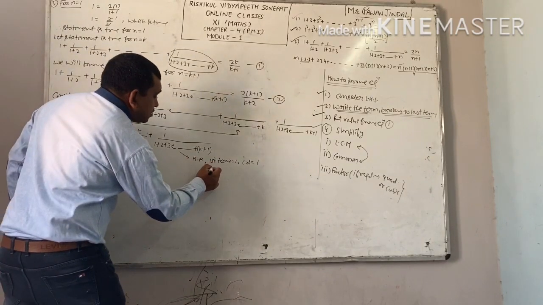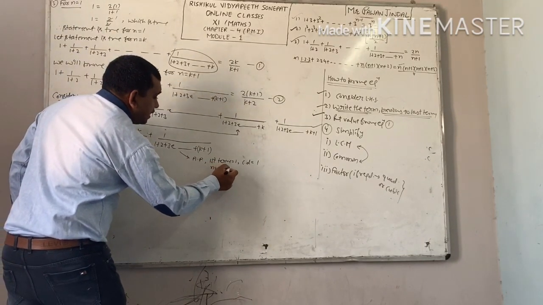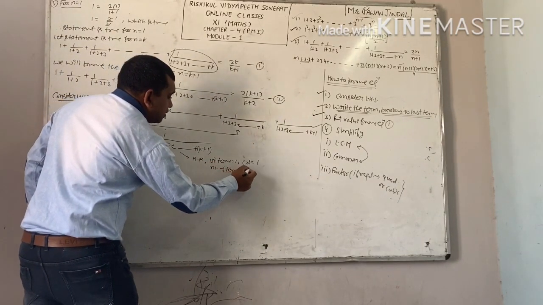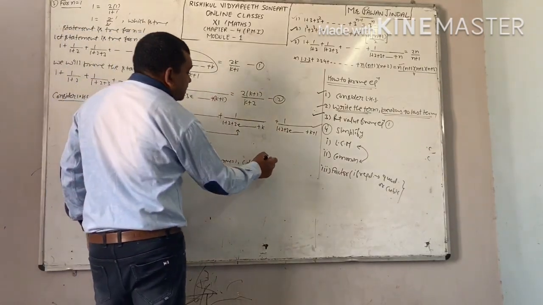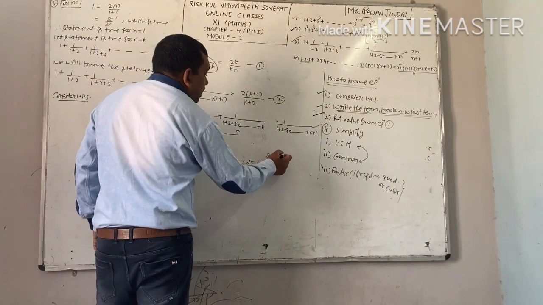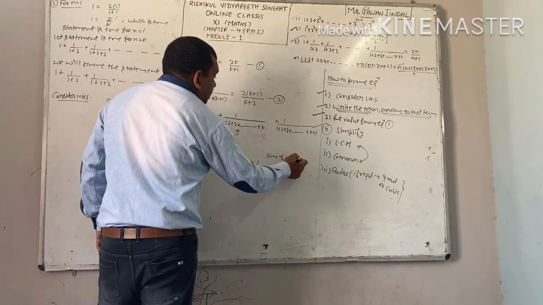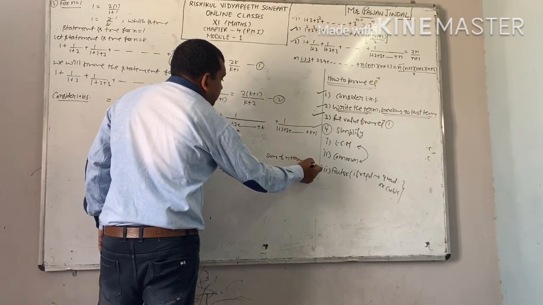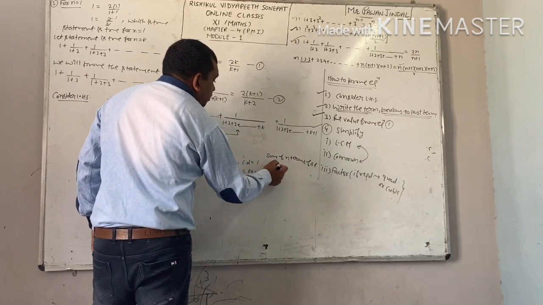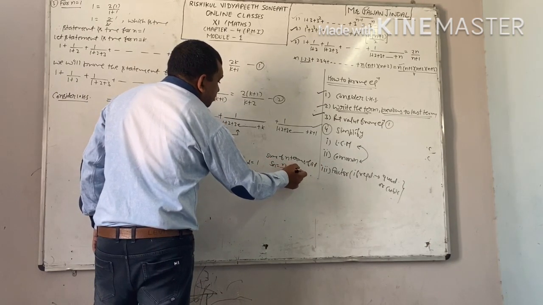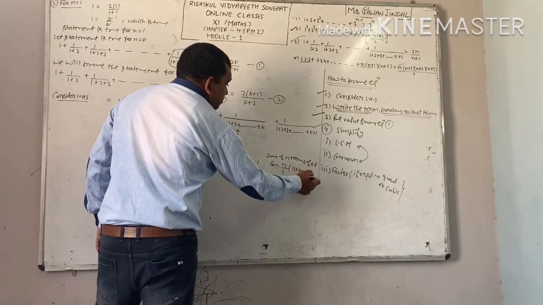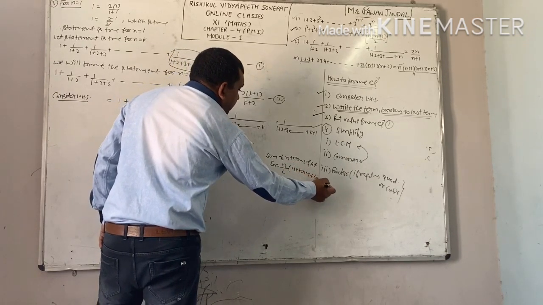And number of terms, that is your k plus 1. And sum of n terms of AP, you know the formula, Sn equal to n by 2 into first term plus last term. This is the formula. Apply it here.